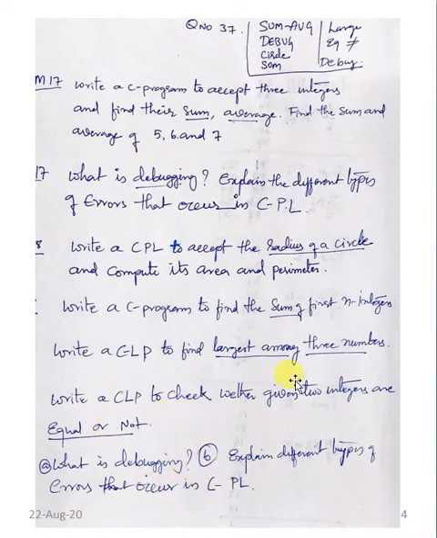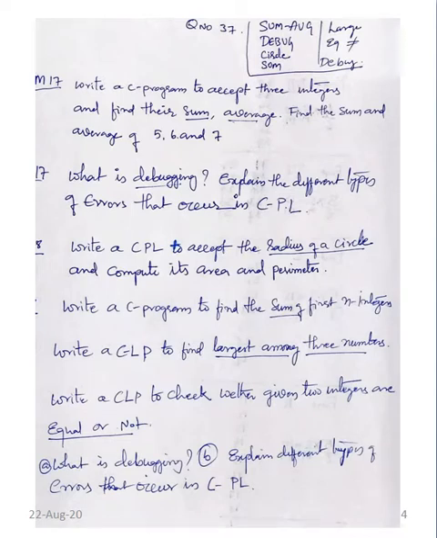Maybe equal or not, largest among them, some has been asked for, some average has been asked for twice, and debugging also asked two times. Remaining, radius is important, largest is important, equal or not is important. So these three are very important, more chances are there, and this one has less chance. Largest or radius or sum, these are more important.